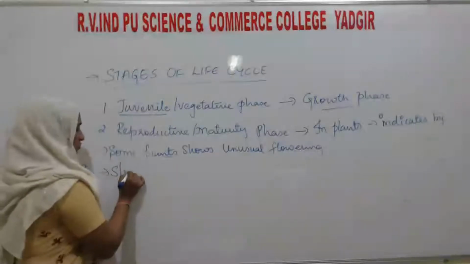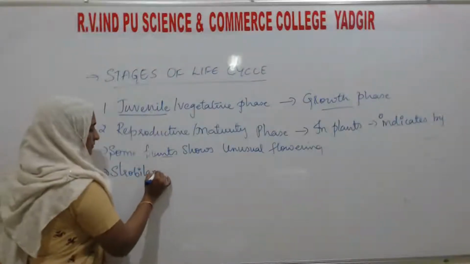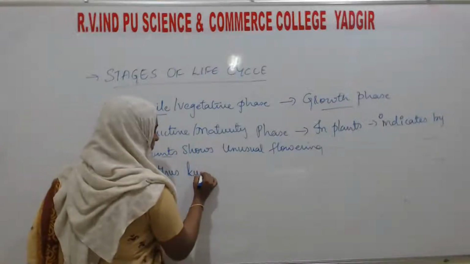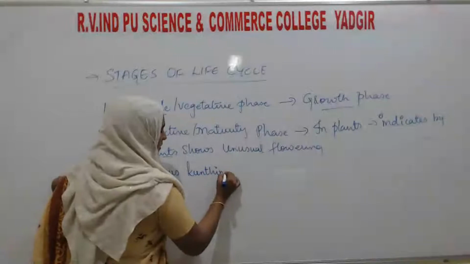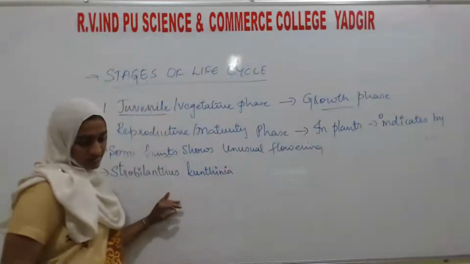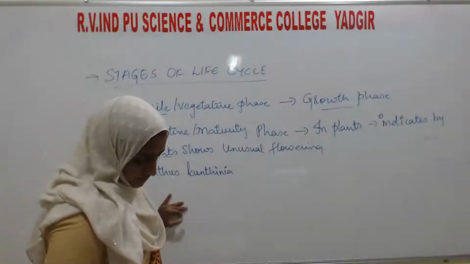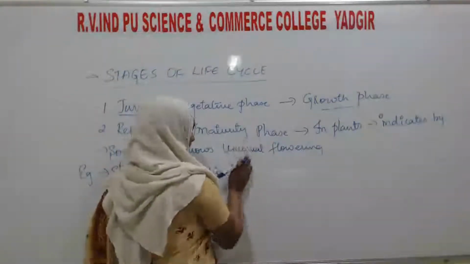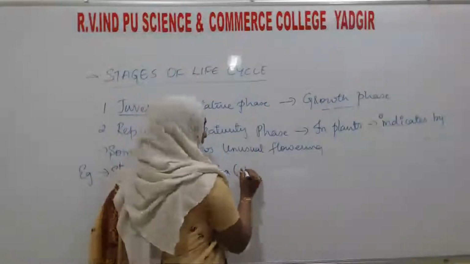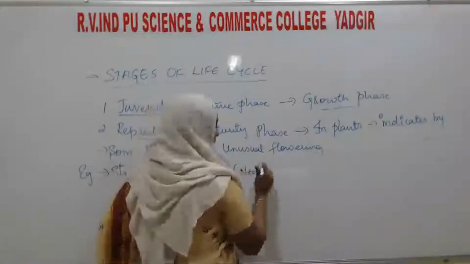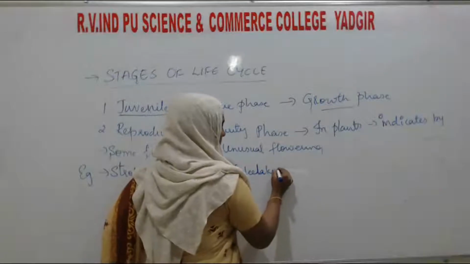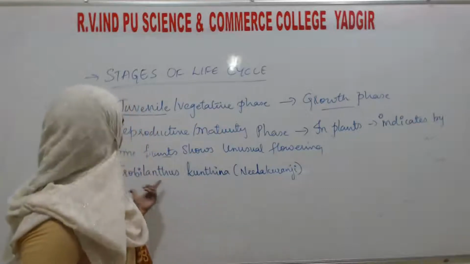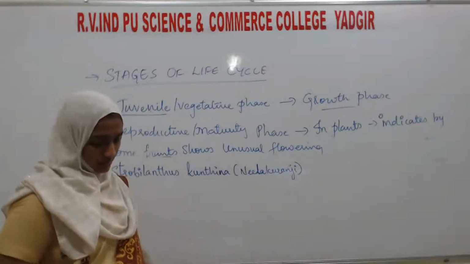Strobilanthes kunthiana. The common name is Neela Kurinji.